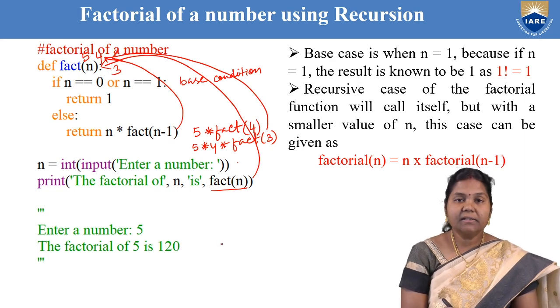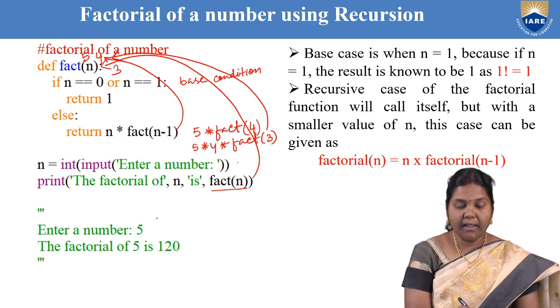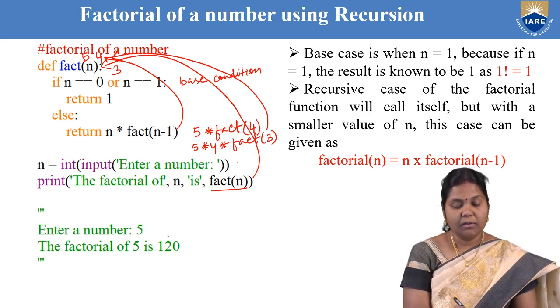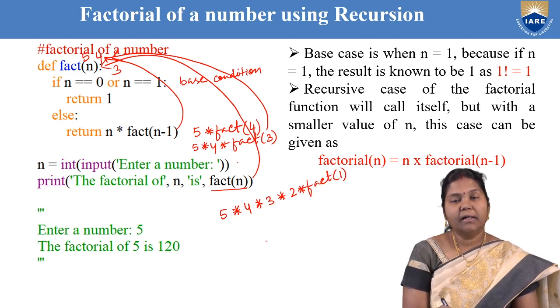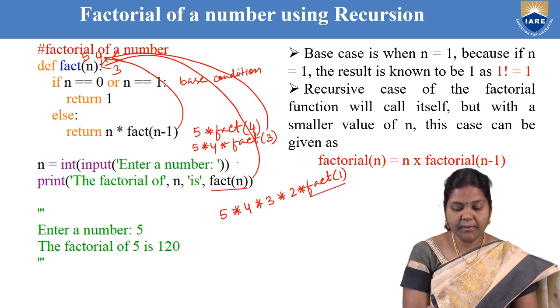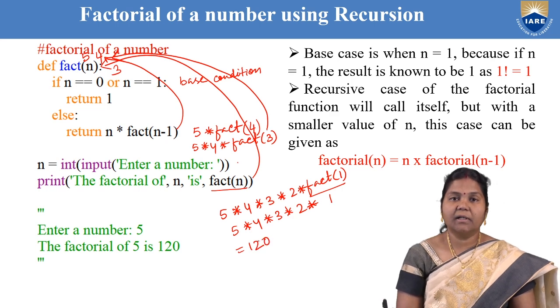So like that this will be repeatedly done until n becomes 1. When n becomes 1 it will return 1. So by that time, this looks like this: 5 into 4 into 3 into 2 into fact of 1. Now fact of 1 returns 1. So that will be replaced by 1, and then it is computed as 5 into 4 into 3 into 2 into 1. So this becomes 120. So 120 is the output.